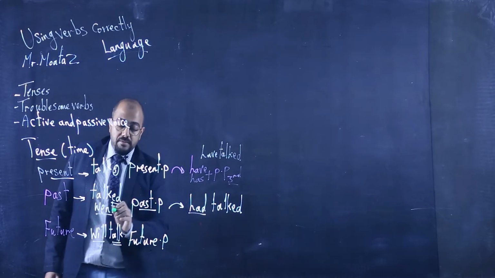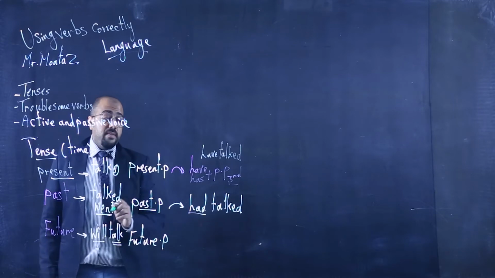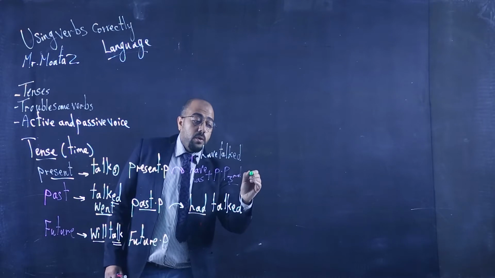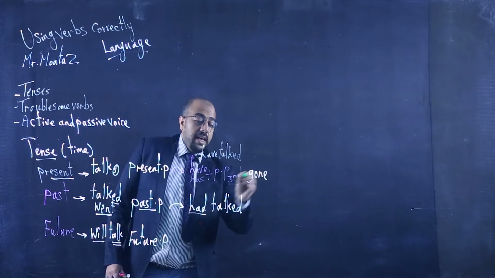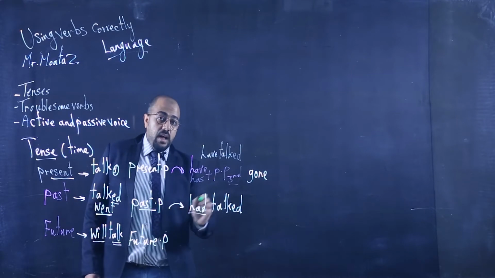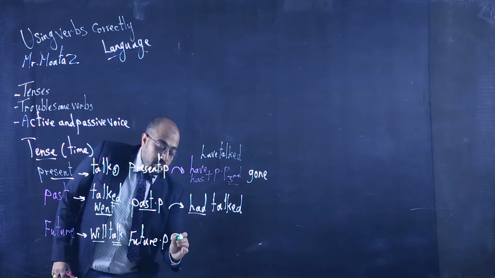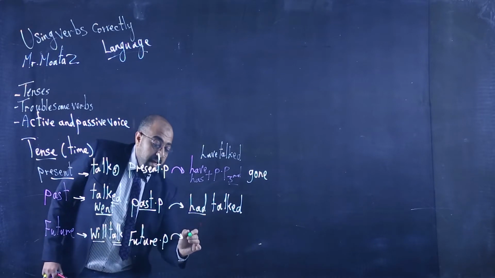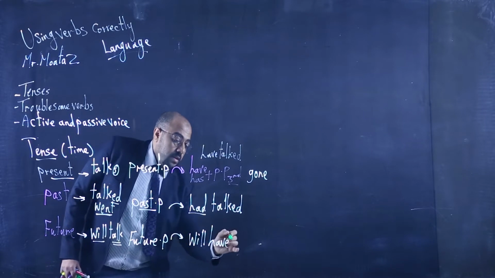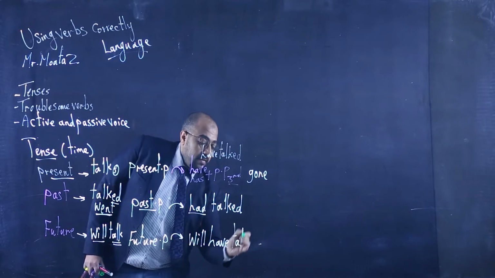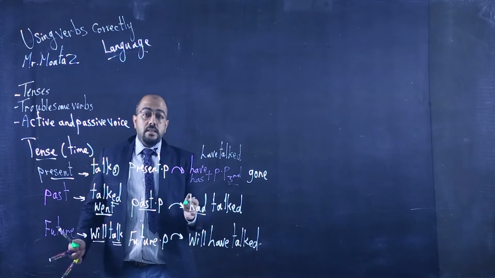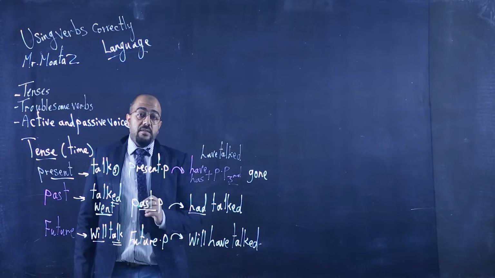So what about using the verb go? In the past it was went. What about if I use it in any one of the perfect? It will be the third form, which is gone. So we can say have gone or has gone. The same, had gone, or in the future perfect we use it as will have talked or will have gone. Here are the 6 main tenses we have.